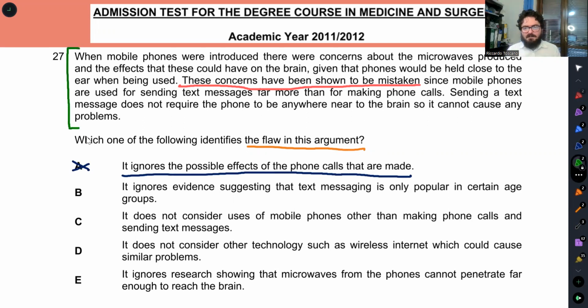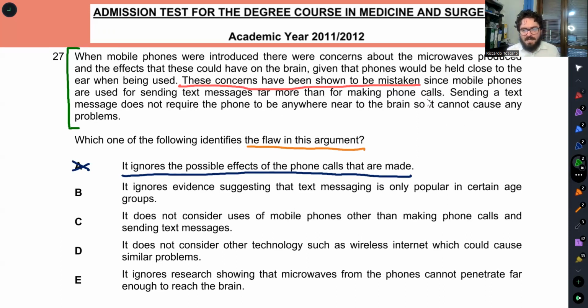This says that mobile phones might produce effects on the brain, and then it says that these constraints are mistaken because people use mobile phones to send text messages more than they use them to make calls. Well, okay, but let's say, for instance, that even making one call gives you cancer. If even making one call gives you cancer, it does not matter if you then use it to send 1,000 text messages. So the ratio of text messages to phone calls is not relevant. What is relevant is the number of phone calls.